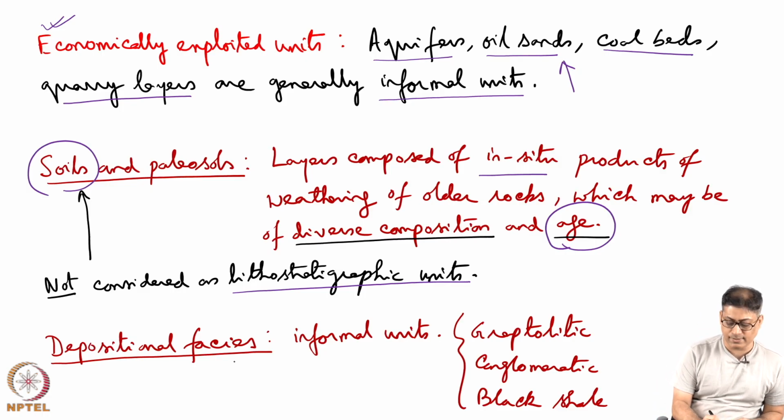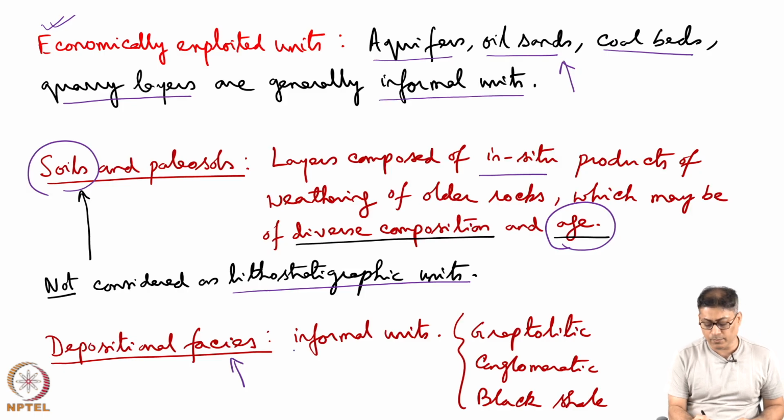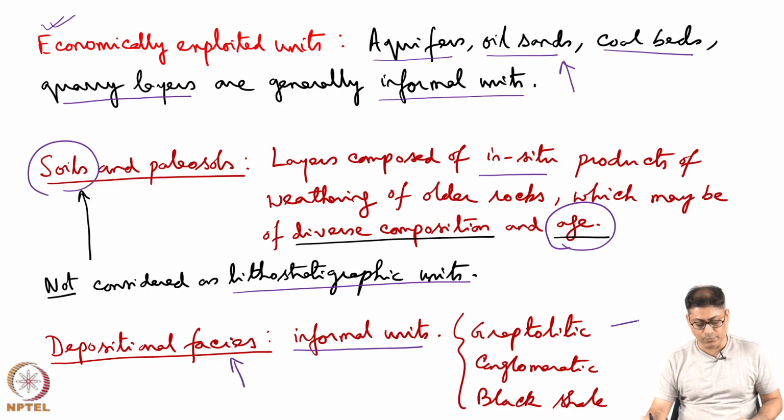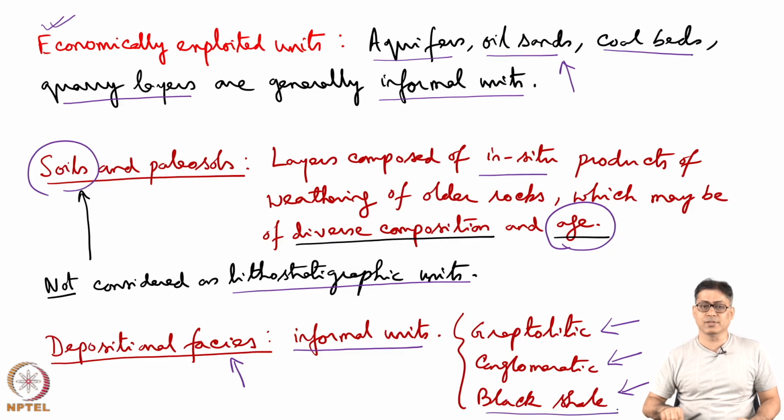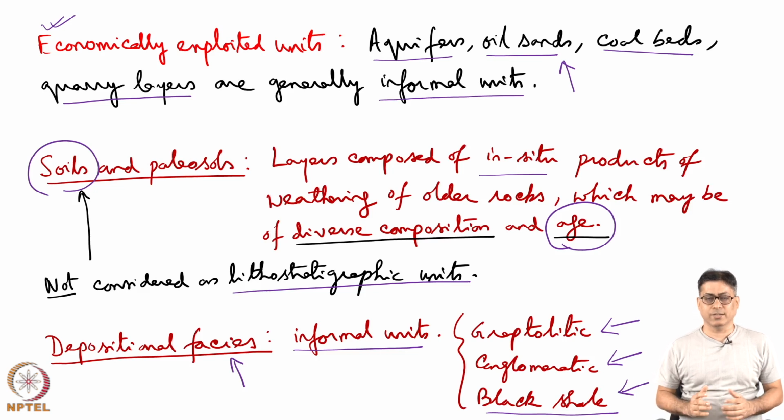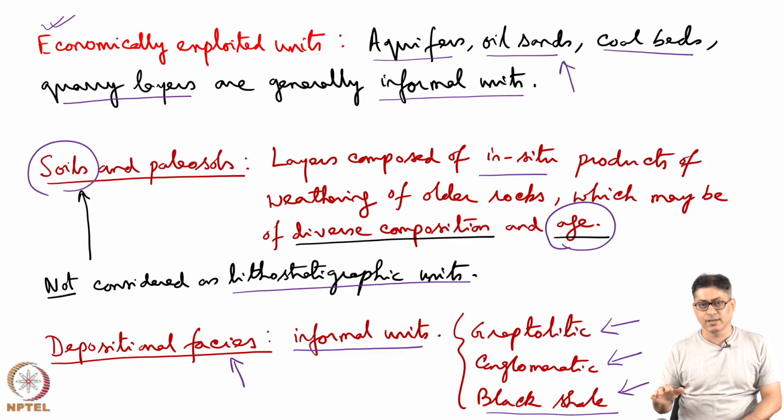The depositional facies are informal units. The graptolitic facies, the conglomeratic facies and the black shale facies are examples of informal lithostratigraphic units. Black shales have classically been said to be deposited in a euxinic marine condition, an anaerobic condition. However, in shallow seas, suppose the top water layer has become ice due to climatic change, and then there is restriction in the water circulation within the basin. Black shale can also develop in some areas having fjords.